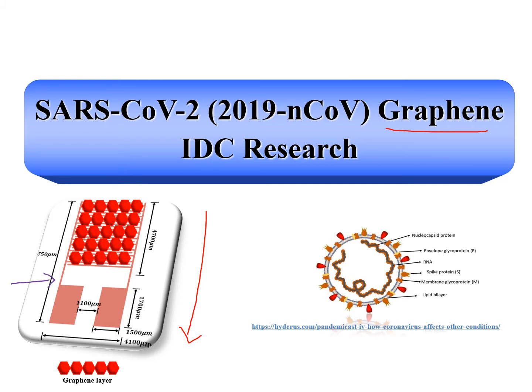This is our chip, and this is our graphene oxide. It is a graphene layer basically. This is our basic structure of the novel coronavirus.